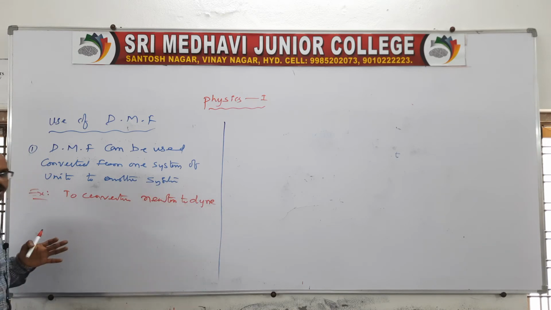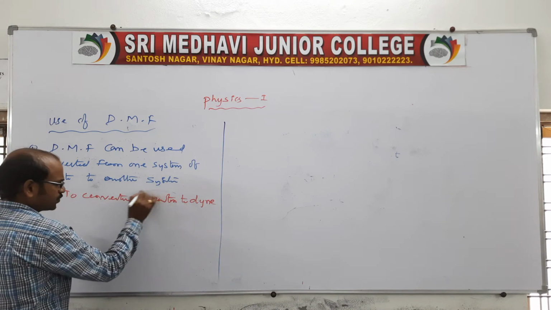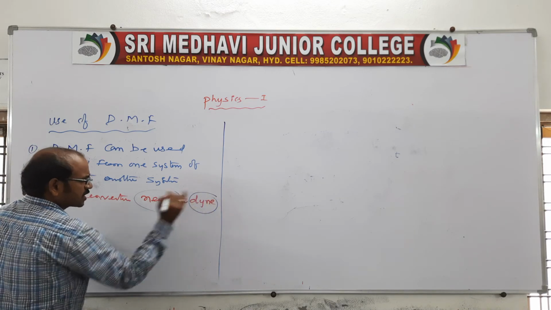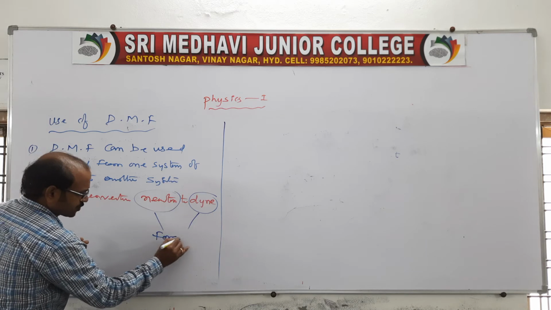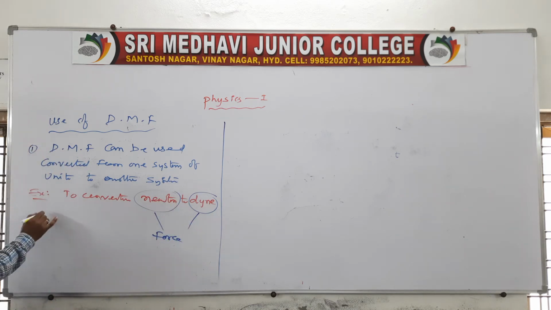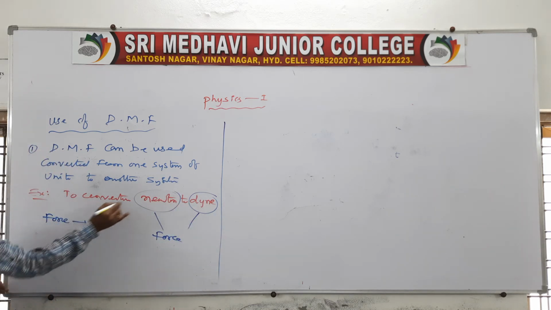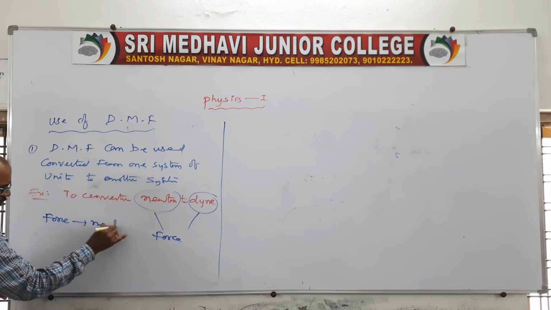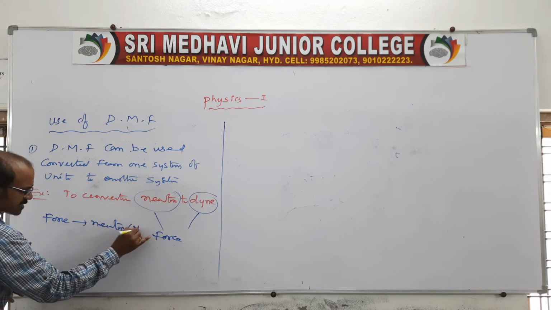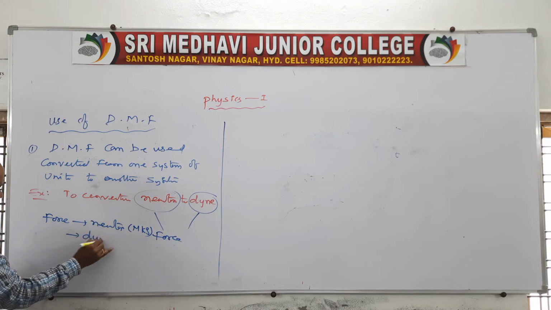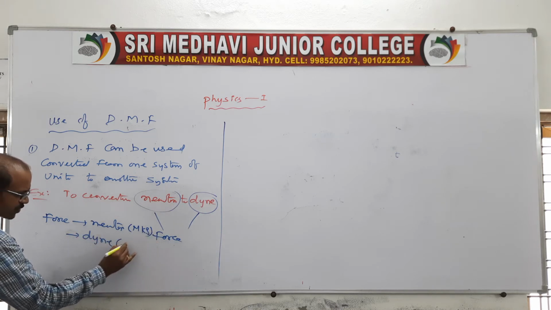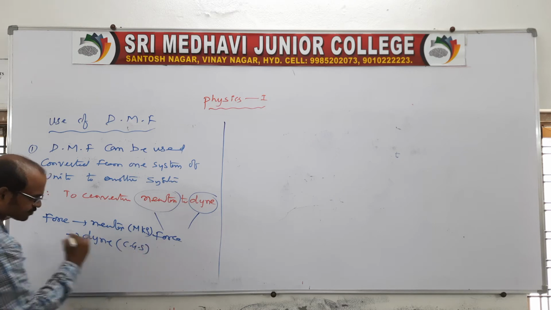See, what is it related to, sir? It is related to force. Newton is in the SI system, or we can say MKS. And the other one, dyne, is also related to force only, but it is in the CGS system.